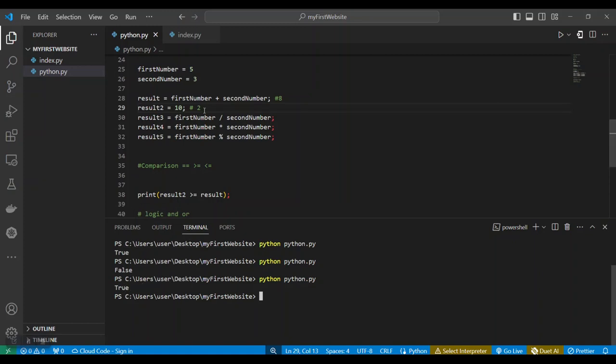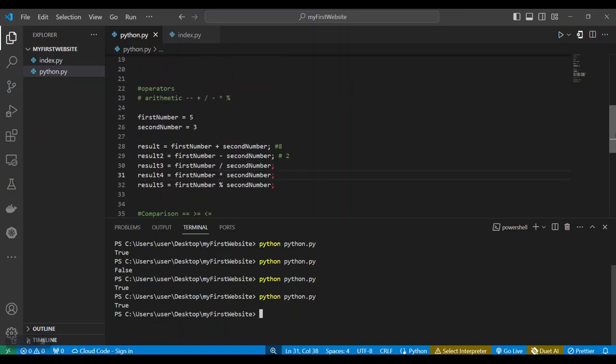All right. The same thing with less than or equals to. If we switch this over, we now have less than or equals to. It's just the opposite of the other one. So is 2 less than or equal to 8? The answer will now be true, because 2 is less than or equal to 8. So we now have true. All right, so that is the basic comparison operators in Python.